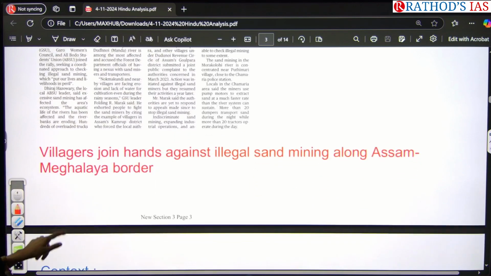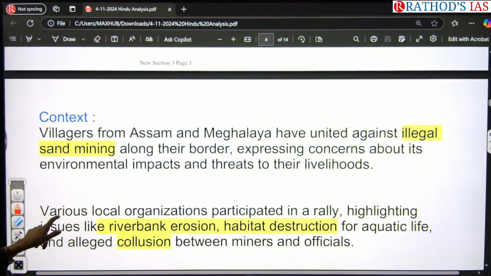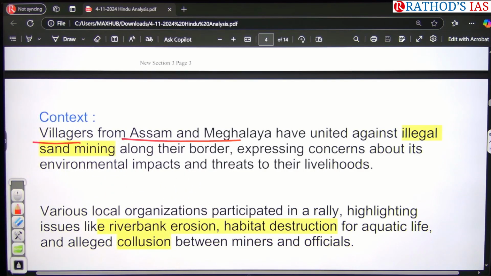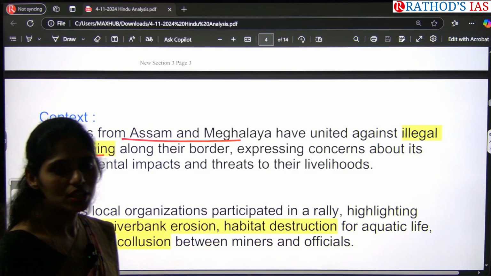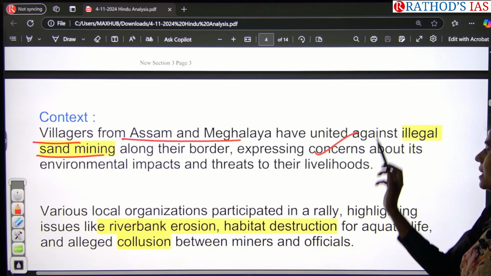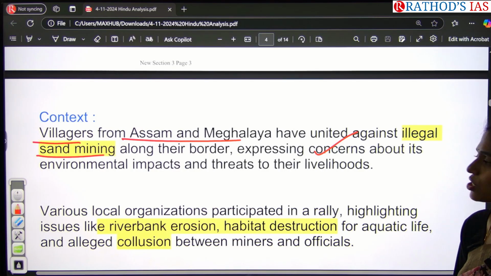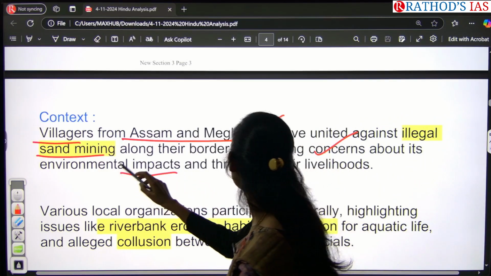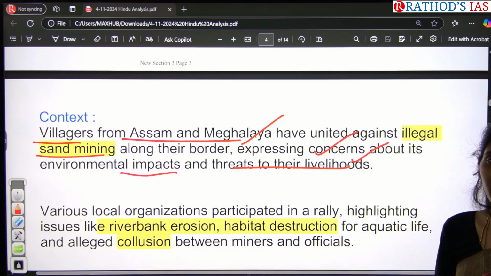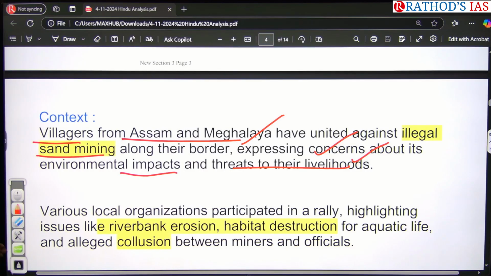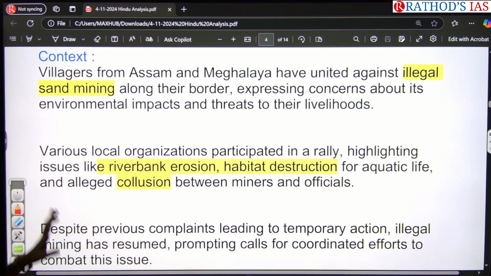Okay, now let us see this article in detail and dig deep inside this article. Villagers from Assam and Meghalaya have united against illegal sand mining along the border. They are expressing concerns about the environmental impact. If they go for illegal sand mining, as I said, there will be negative environmental impacts and threats to their livelihood as well. Because of this, various local organizations are now participating in the rally and highlighting issues like the following.